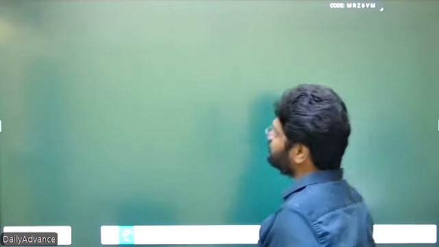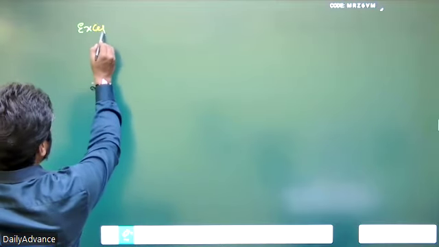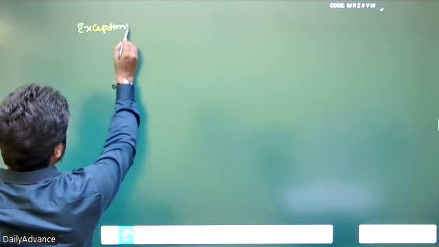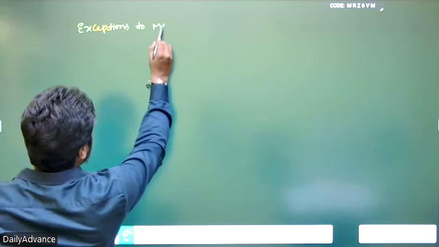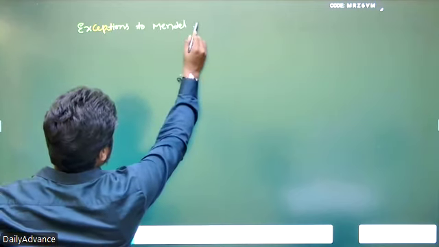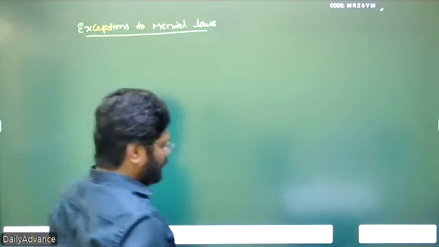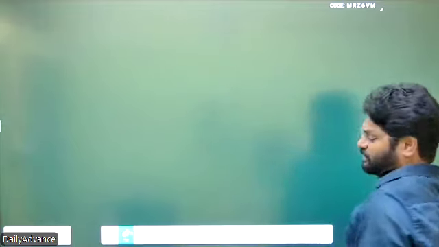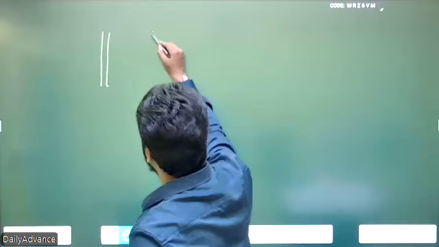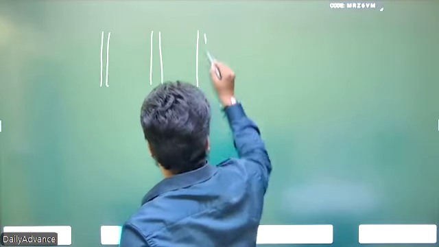So now we will see exceptions to Mendelian laws. What do you mean by Mendel's laws? First of all, you should see that an individual has 23 pairs of chromosomes.